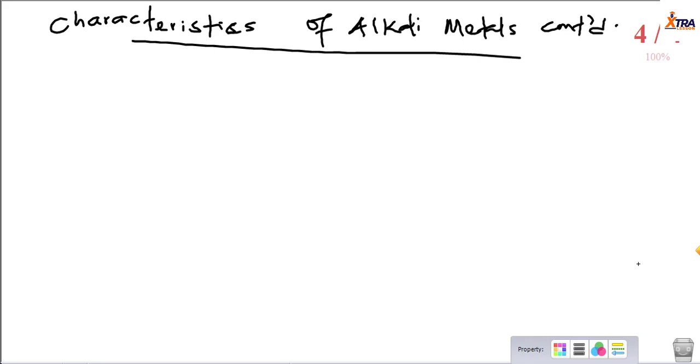Welcome back. Let's continue our lecture on chemical properties of group 1 elements. Okay, so the fourth property we'll look at is their reducing ability.